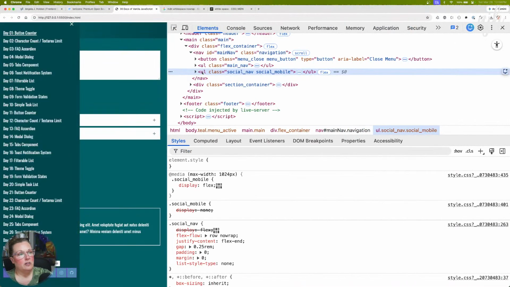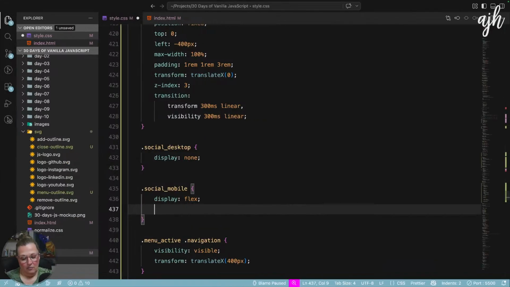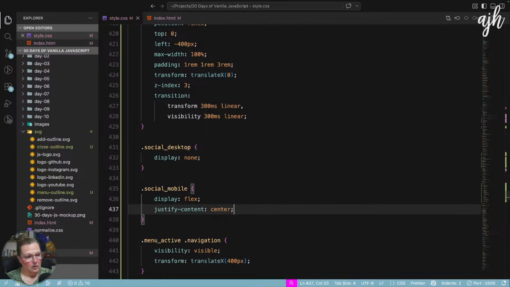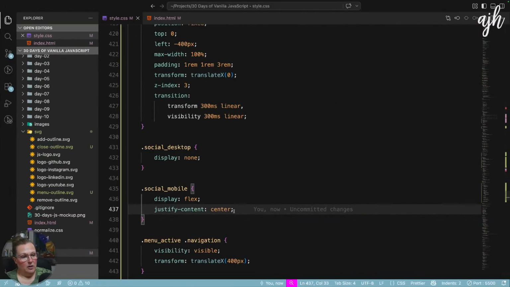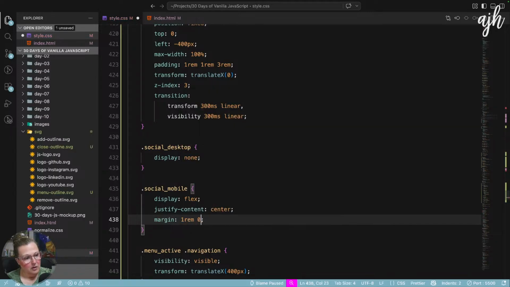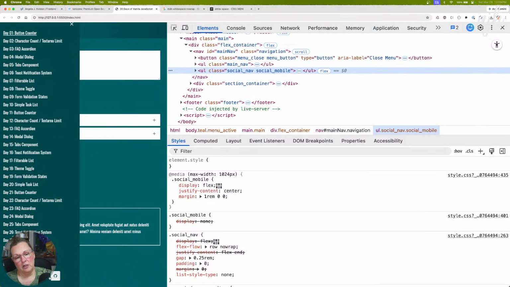And we just want to adjust this, because these are flex end, so we'll just do justify content, center. And we'll just give these a little margin on the top. Maybe a rem of margin on the top, 0 on the left and right, 0 on the bottom. There we go, just pushes it down a little.